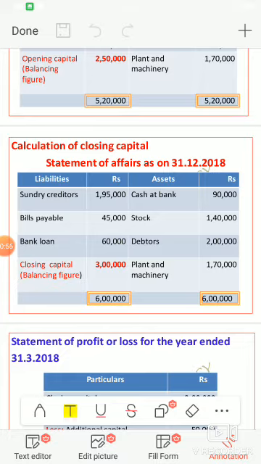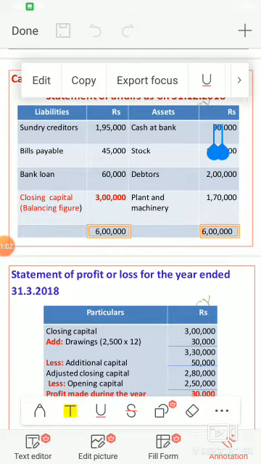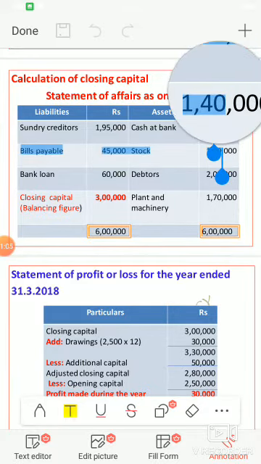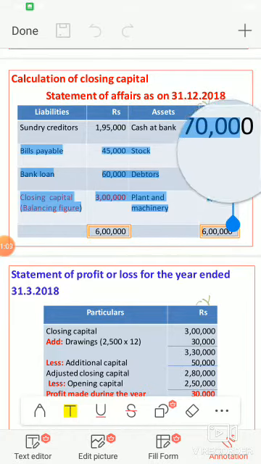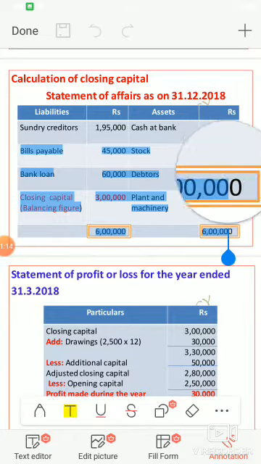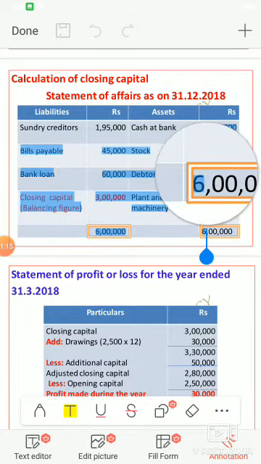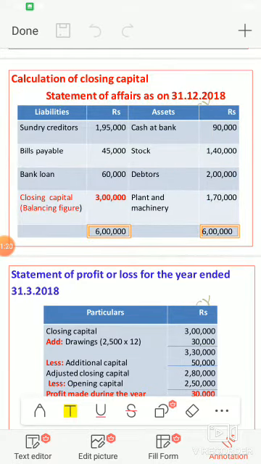The other things are the same. So first you have to add all assets: 90,000 plus 1,40,000 plus 2 lakh plus 1,70,000. So the asset side total is 6 lakhs. Next you have to add the liability side.